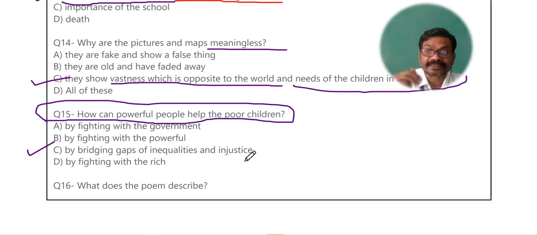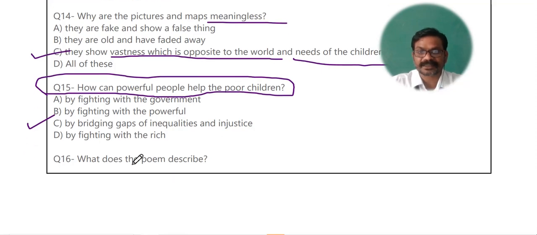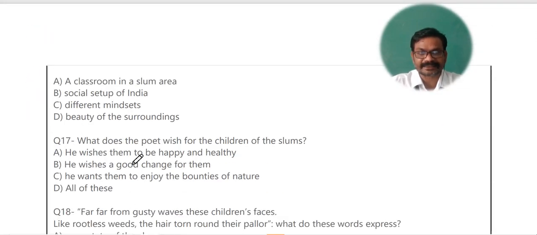They can work as a bridge. They can prepare a bridge among the haves and have-nots, so that these children are also able to come to equality. So I hope you understood the answer, children. By bridging gaps, by filling the gaps of inequalities and injustice.